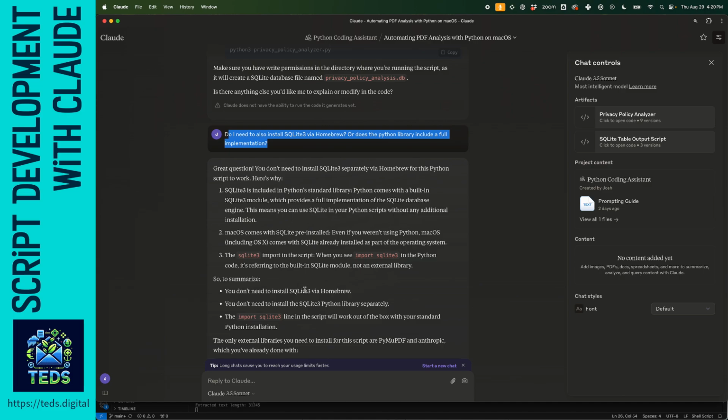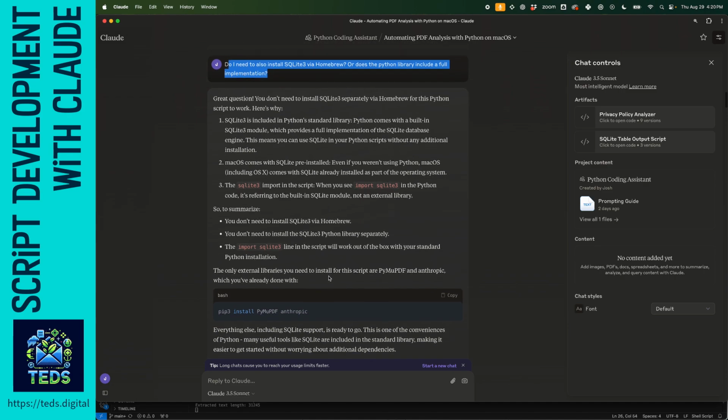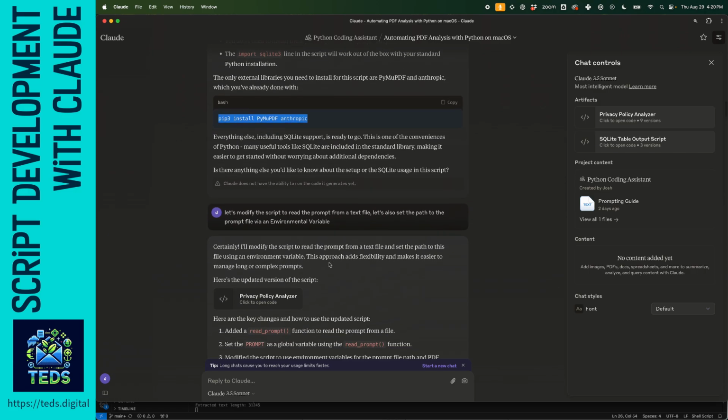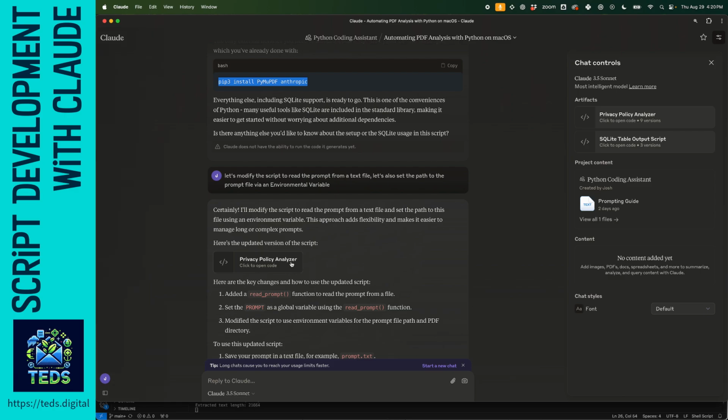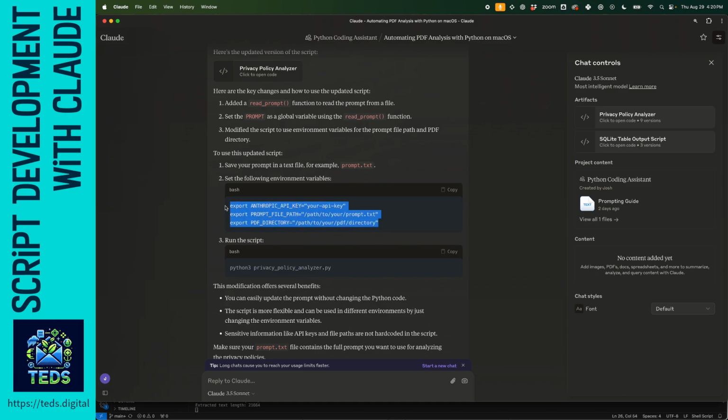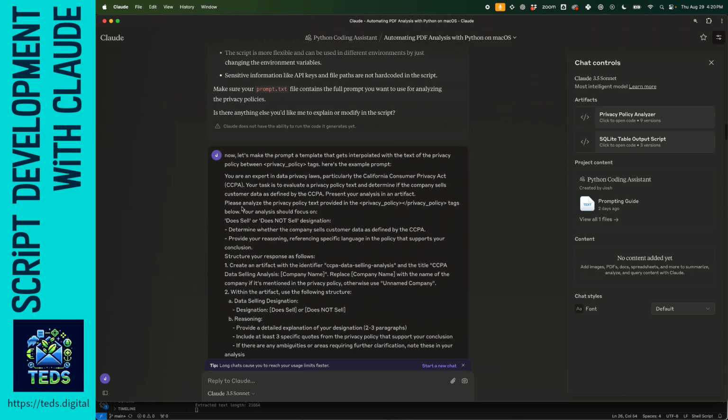I knew that. But that Mac OS also comes with a version of it. So anyway, so then I need to install that, right? And it continues to modify the script to help me set some different variables, etc.